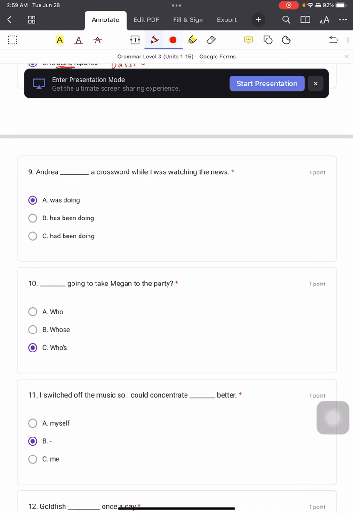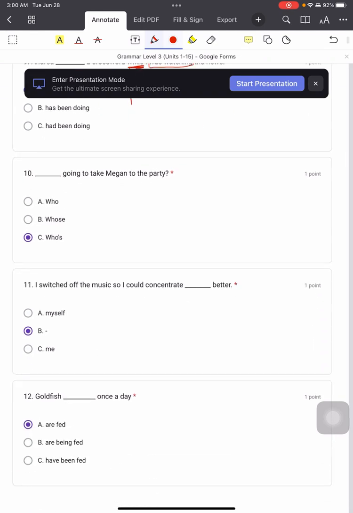Now number 9. Andrea was doing a crossword while I was watching the news. Okay. Whenever you see this word while, this one definitely you gotta use past continuous tense already. Okay, so because the sentence over here, it actually implies that both people, they were doing something else at the same time. Okay, so that's why you can see was watching, past continuous. So same thing happens here. You can use past continuous tense as well. So this is the past continuous tense, was doing.